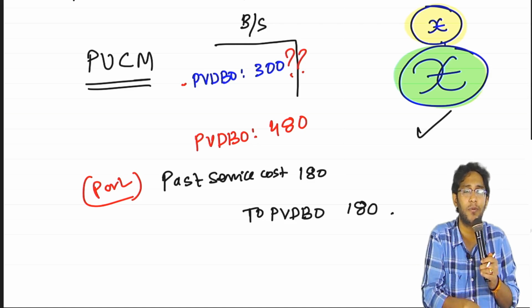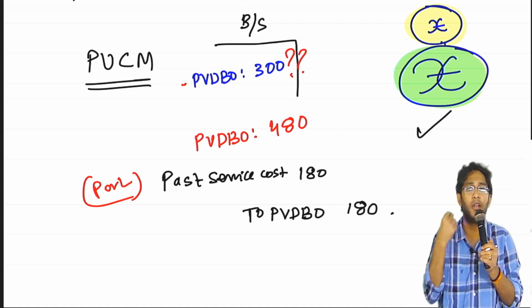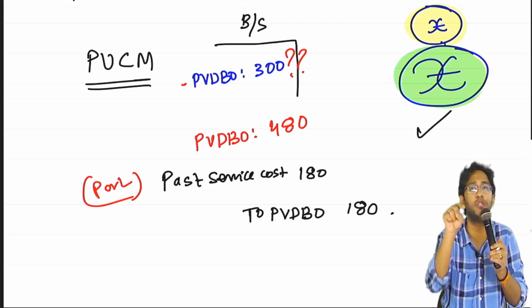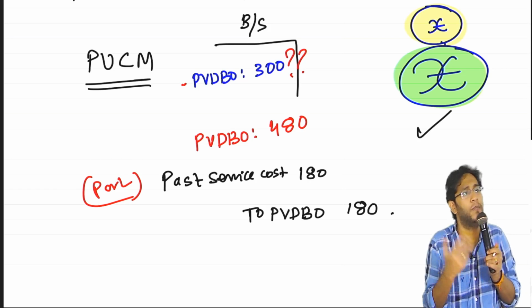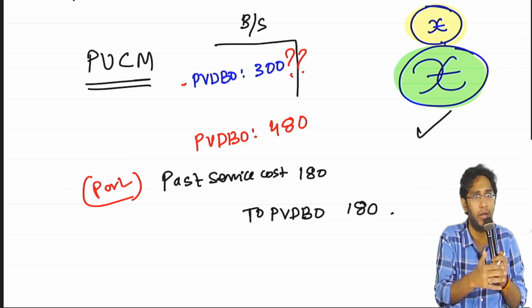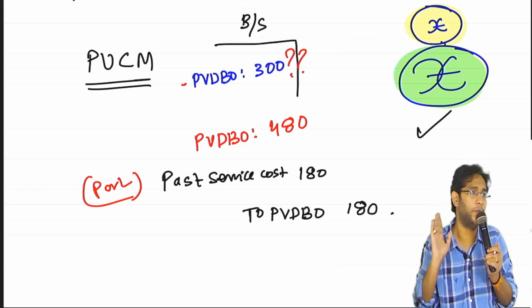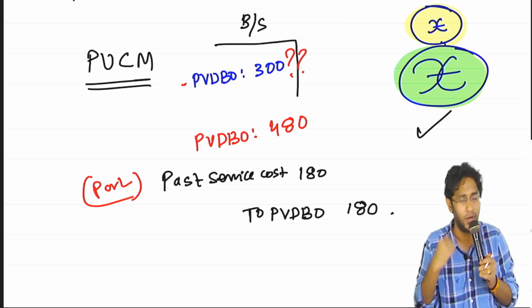Current service cost means what? For the service you rendered in the current year, how much do I owe you, that is the current service cost. For the services you rendered in the past, how much do I owe you, that is the past service cost. Both entries are the same. The CSC to PVDBO, the PSC to PVDBO, both will go to P&L. This is something to keep in mind. Next thing.